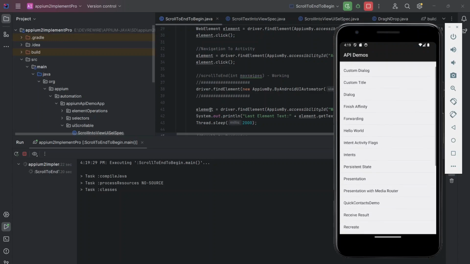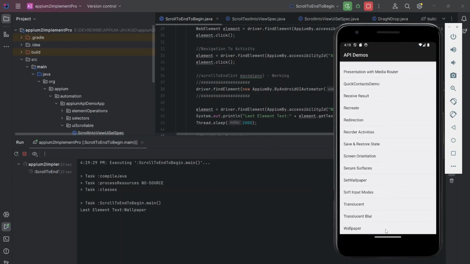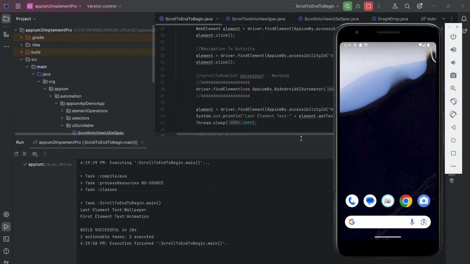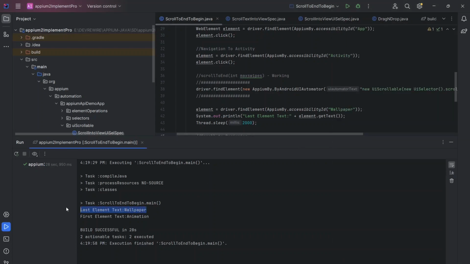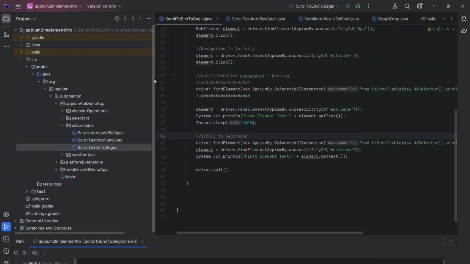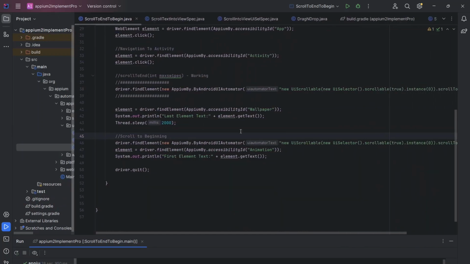Activity. See here, it will go to the bottom of the screen. I have not specified any element. Again, beginning of the screen and closed. So it has given the wallpaper, last element, and first element, animation. I gave this just to cross verify whether it is reached or not.